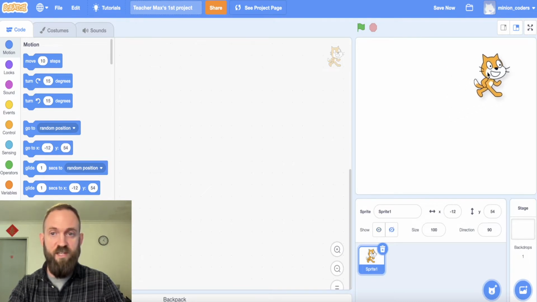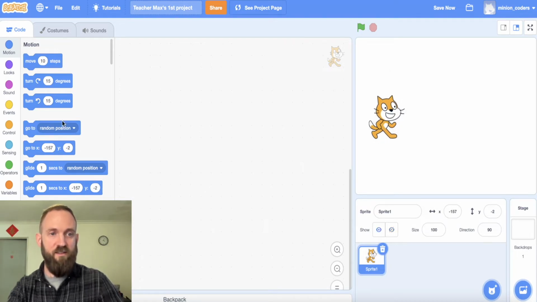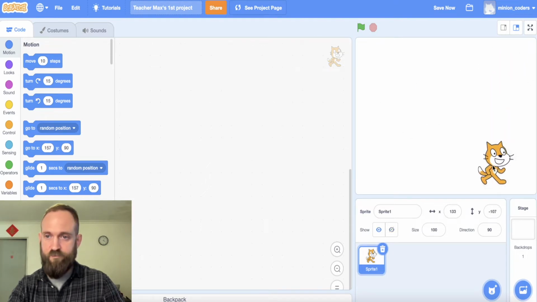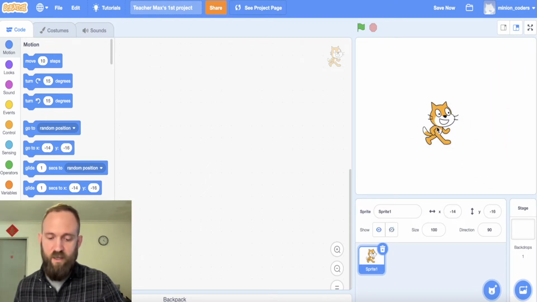That's because his position on the stage has a special number, an X and a Y axis. Can you see the X and the Y over here? They're changing every time I move him. So that's the stage, okay?